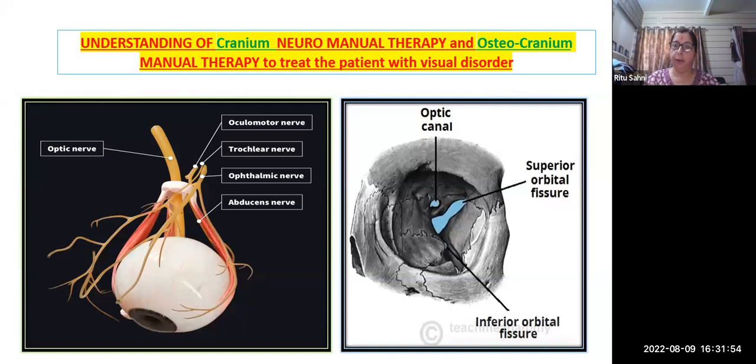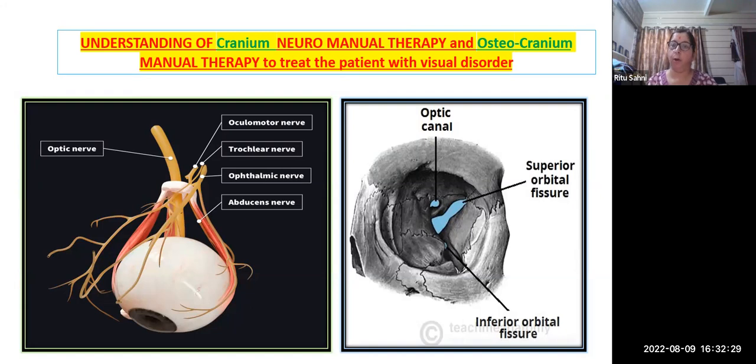For this, in our AMPT last year, we completed our course, which was the cranial neuromanual therapy, where we gave nerve mobilization to all the cranial nerves. But according to today's topic, the nerves which participate in vision problems are the oculomotor, which is completely a motor nerve, the trochlear, the abducens, the optic, and the trigeminal nerve, which is a sensory nerve, because its ophthalmic branch also gives movement to the eyeball, and dysfunction affects eyeball movement. So that is also very important for understanding.